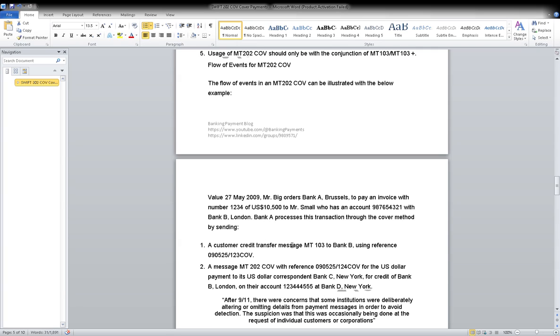32A we already know: date, currency code, amount. Ordering institution means 52A, the bank which is the sending bank, and sender to receiver information. Only these things are mentioned in any MT900 message. So this message gives information about how much is debited from your account. It is the confirmation of debit.